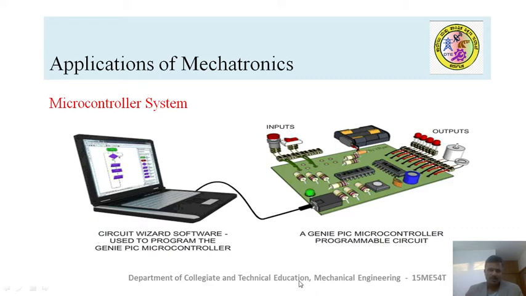A microprocessor should have some control programs, and those programs are fed through a computer. That's how a small chip or a small card can control the smoke in a building or in a house. So a microcontroller looks like a computer system, but it does only one or two tasks.